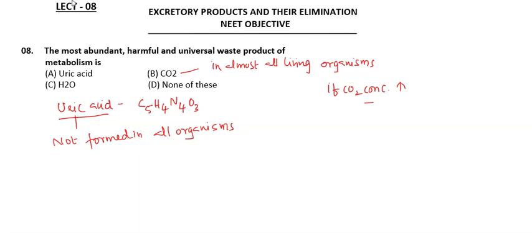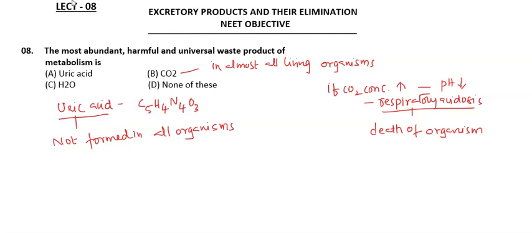Here I'm talking especially in relation to human beings. So when the carbon dioxide concentration increases, the pH decreases. That results in a condition called respiratory acidosis, and that can result in the death of the organism.